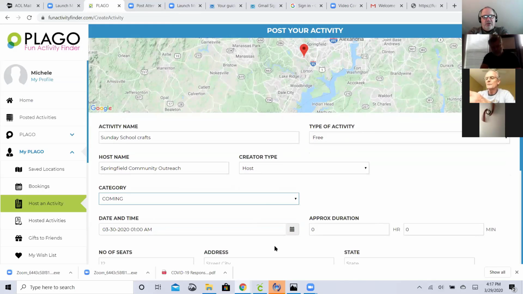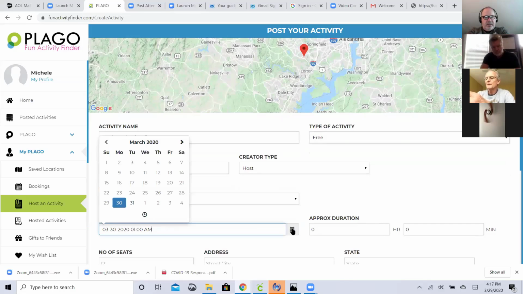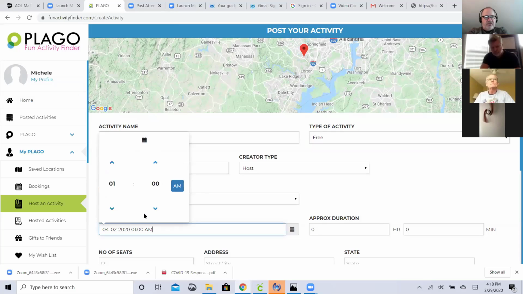Then you go down and hit the little calendar, and select the day. Let's do Thursday. See the little clock down below? Hit that little clock, and it'll ask you for the time it starts. If you highlight the little number, it gives you all of the selections. Once I've got that, I just click tab to go to the next box.